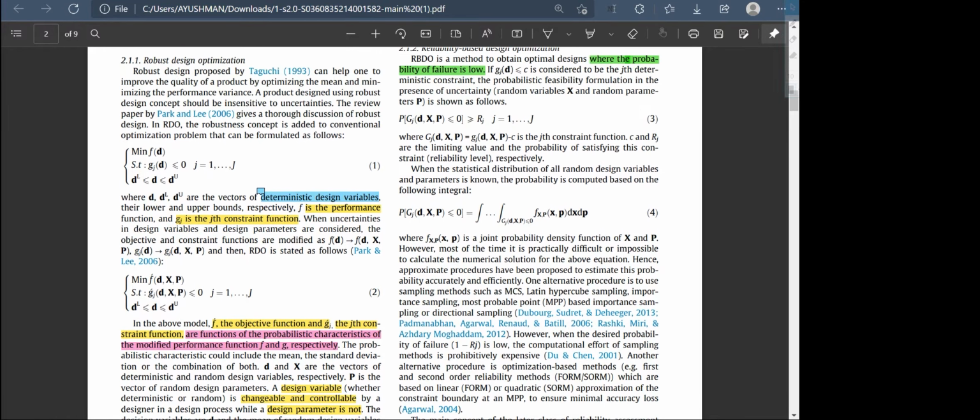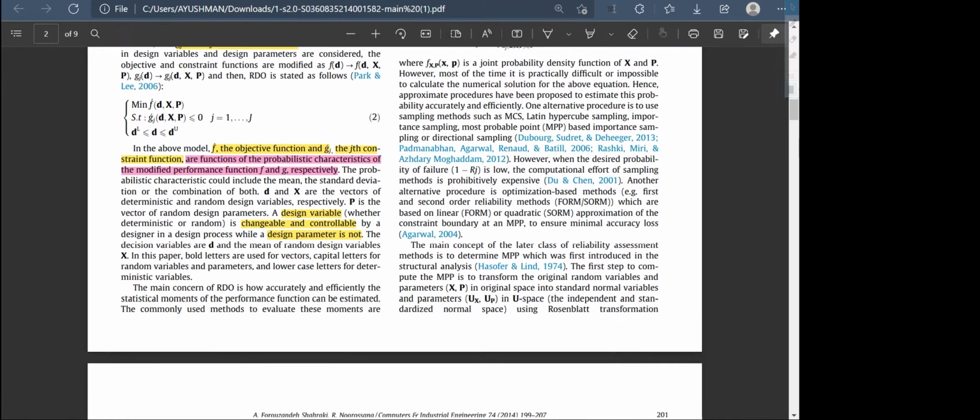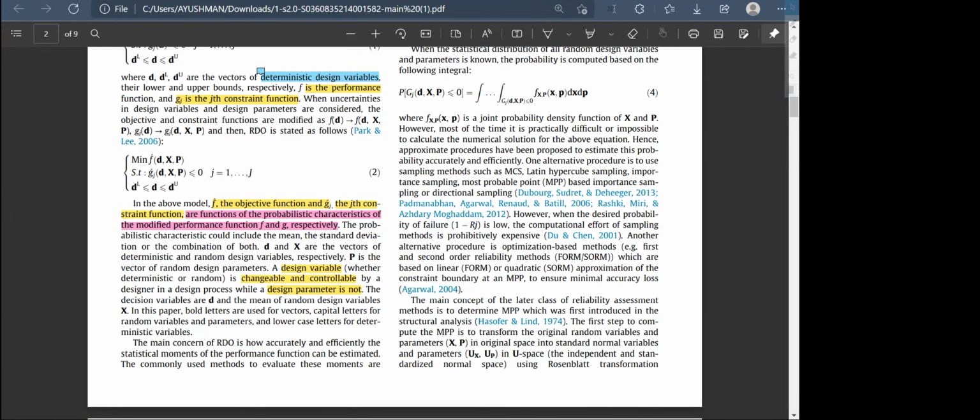When the statistical distribution of all random design variables and parameters is known, the probability is computed based on the following integral. This is the formula, where f_xp is the joint probability density function of x and p.